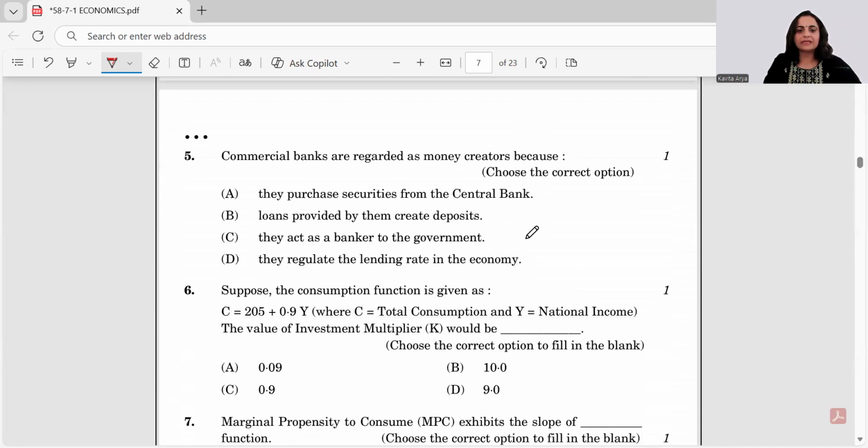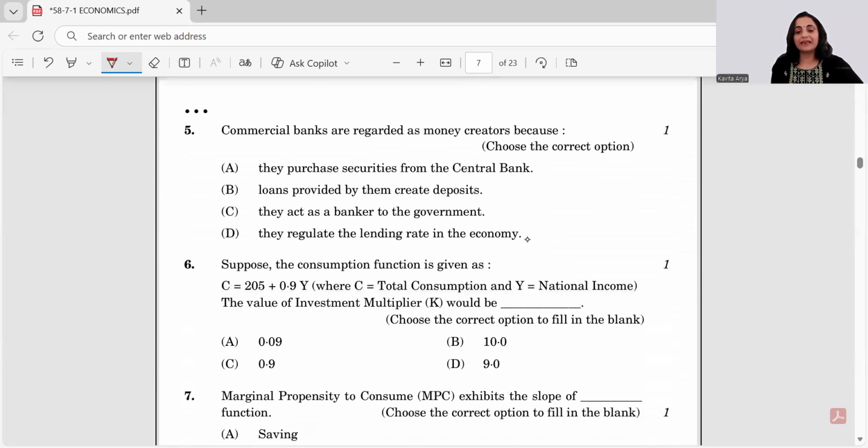Here, the next question is commercial banks are regarded as money creators because they purchase securities. No, loans provided by them create, yes, by them create deposits. So because of the primary deposits received by the banks, secondary deposits or the derivative deposits are created. So this is the correct answer. Let's check out the next option as well. They act as banker, they regulate the lending rate. So it has nothing to do with why they are said money creators. So B is the right answer.